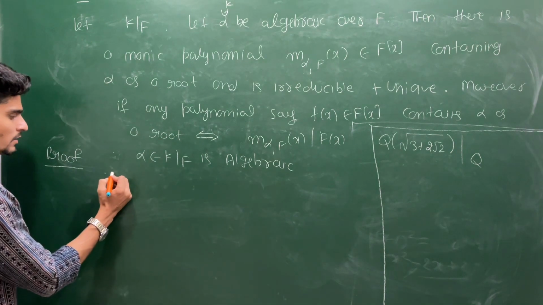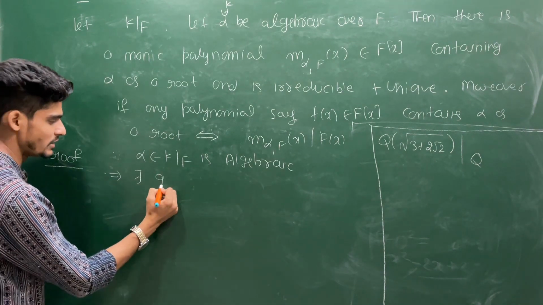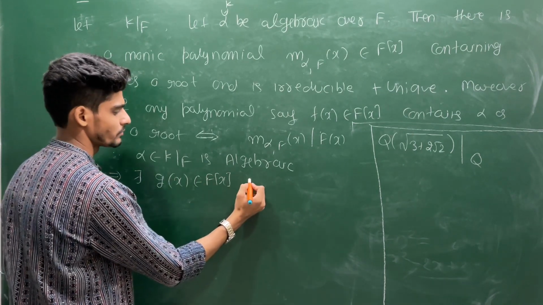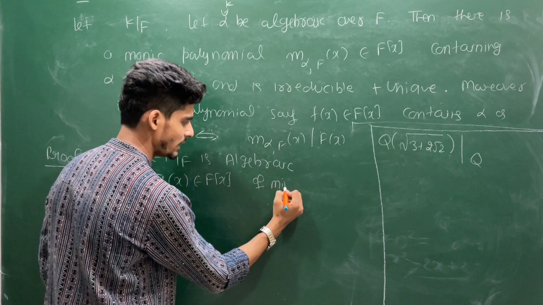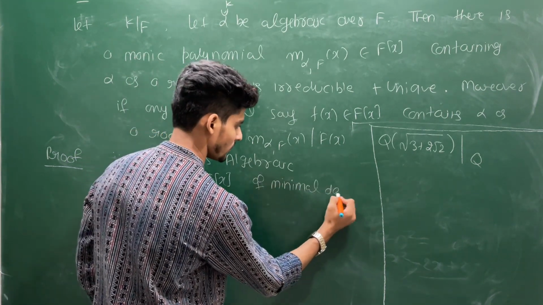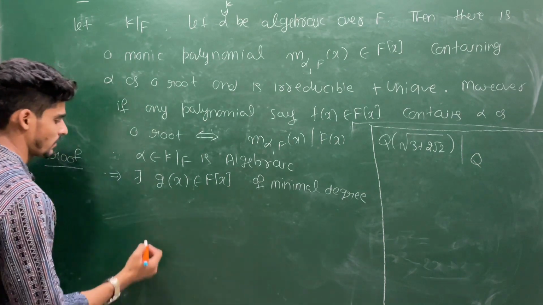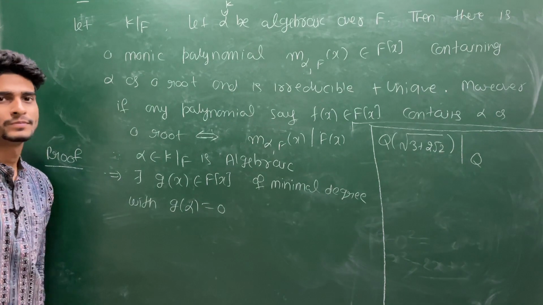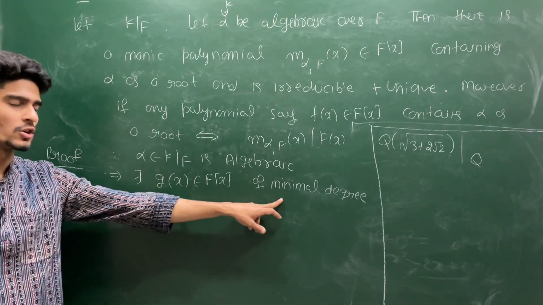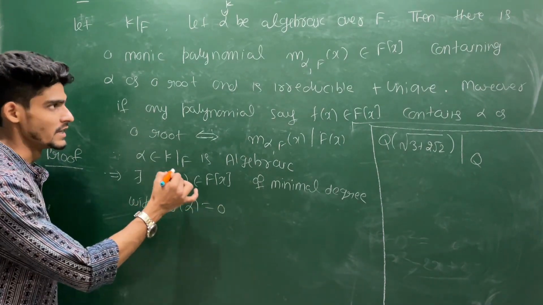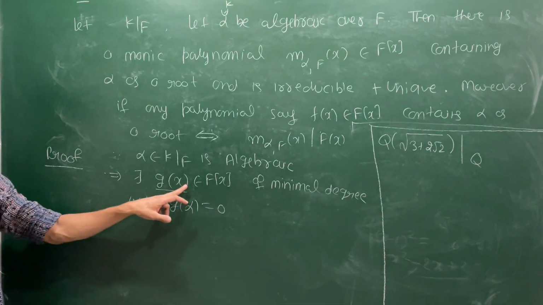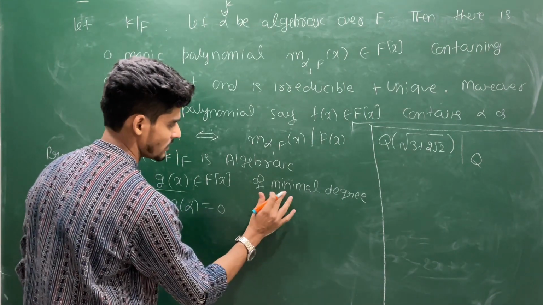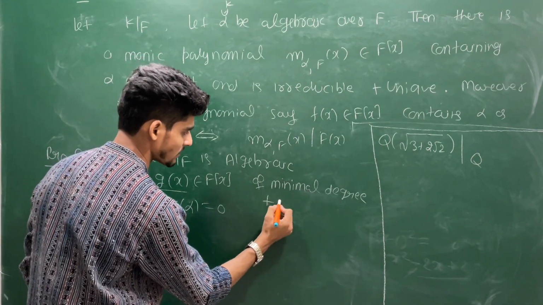So this implies there exists g(x) belonging to F[x] of minimal degree with g(alpha) = 0. So I can always choose a polynomial of minimal degree, and I claim this is the required polynomial. That means it is irreducible, and I can make it monic. So it is of minimal degree plus monic.